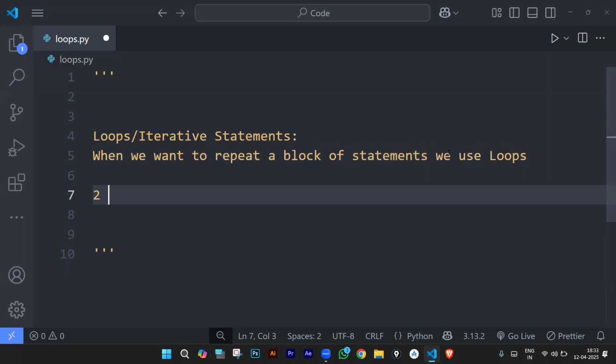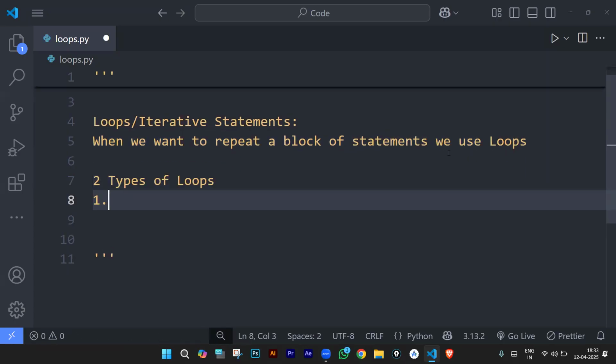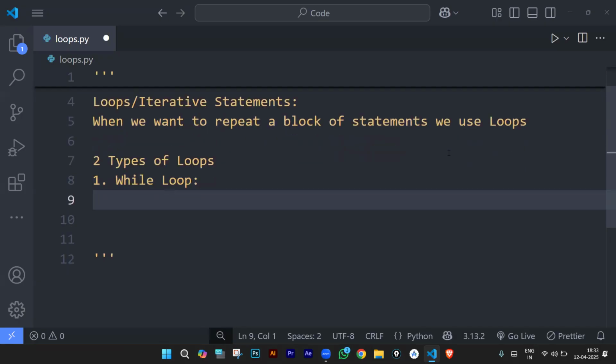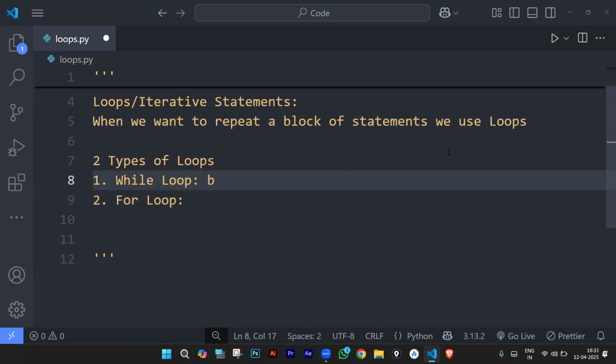Now, there are two types of loops in Python. First one is the while loop. Second one is the for loop. Now talking about when you should be using the while loop and when you should be using the for loop.